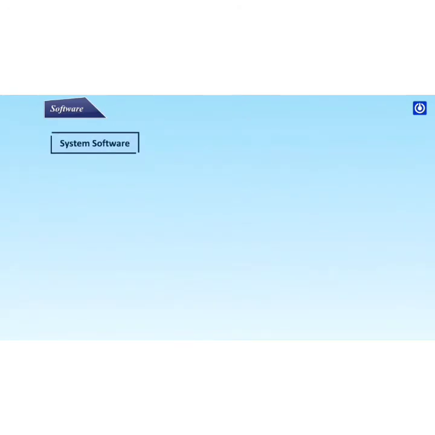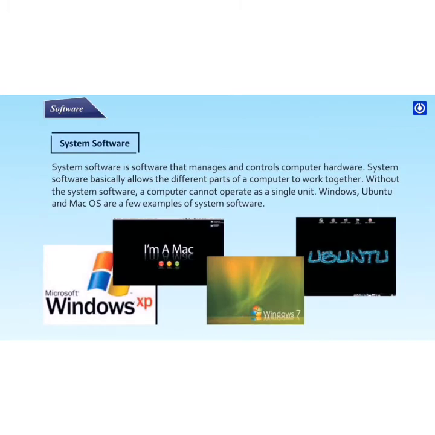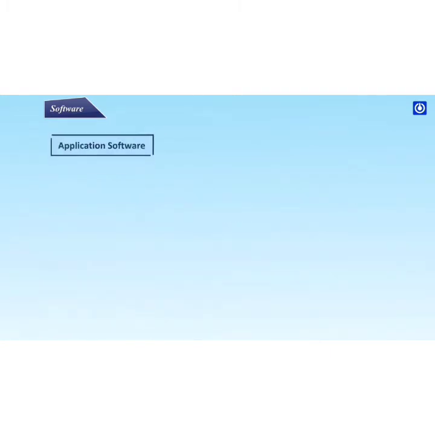System software. System software is software that manages and controls computer hardware. System software basically allows the different parts of a computer to work together. Without the system software, a computer cannot operate as a single unit. Windows, Ubuntu, and Mac OS are a few examples of system software.